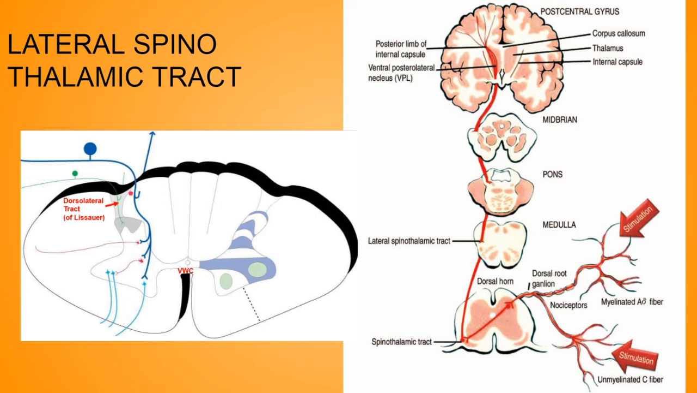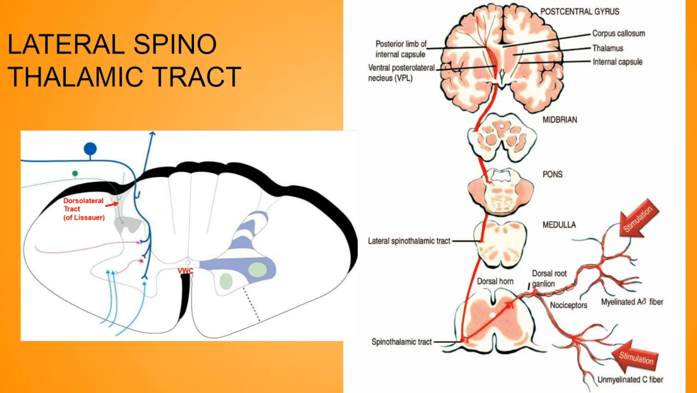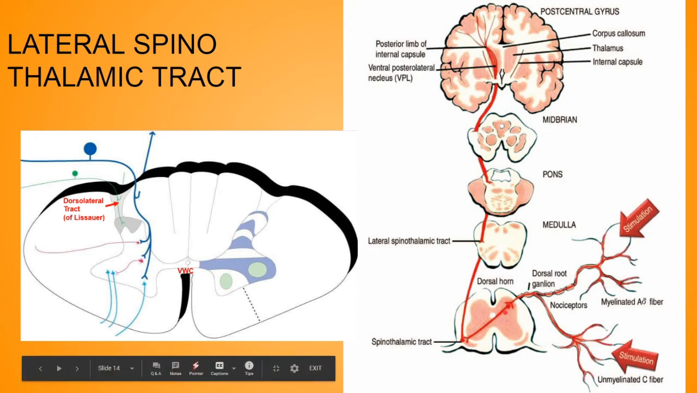Now the central process of these nerves enters the spinal cord through, remember, the lateral division of the dorsal root. As you can see, this is the dorsal ganglion, and from it arises the primary or first order sensory neuron, which enters the spinal cord through the lateral division of the dorsal root. This is the dorsal root. Remember, the lateral spinothalamic tract enters from the lateral division of the dorsal root.